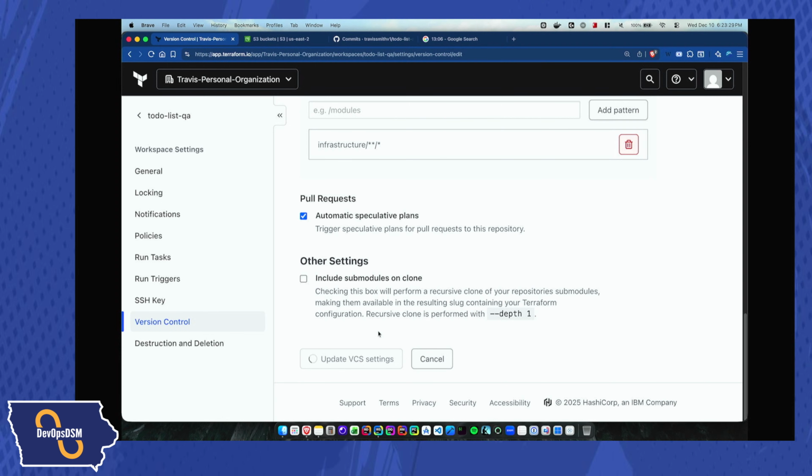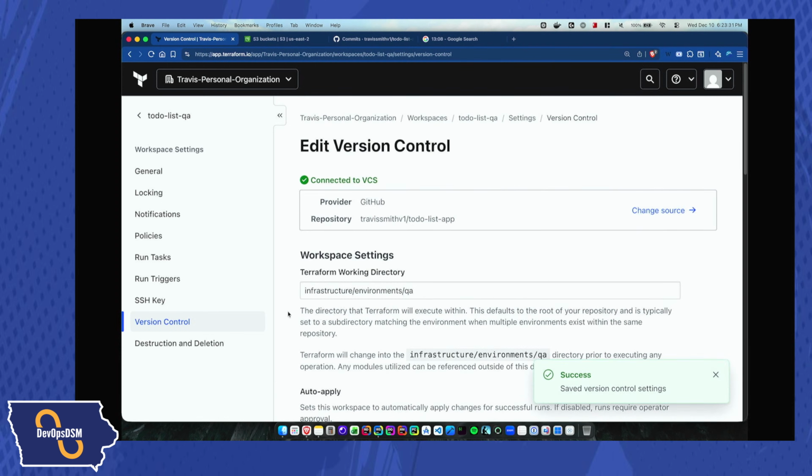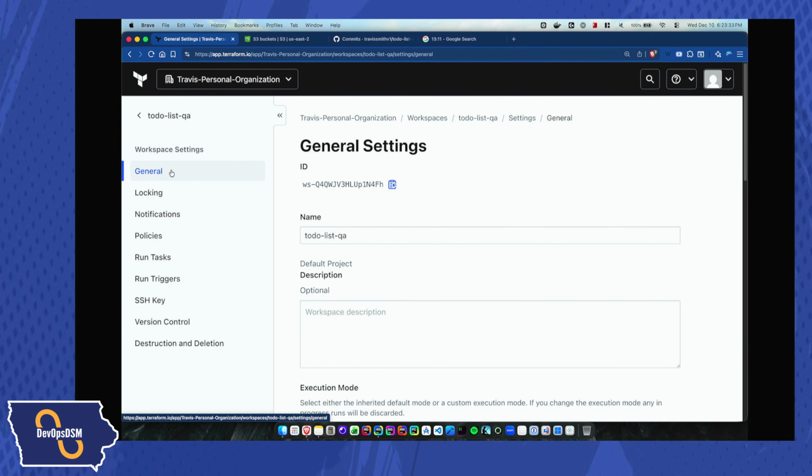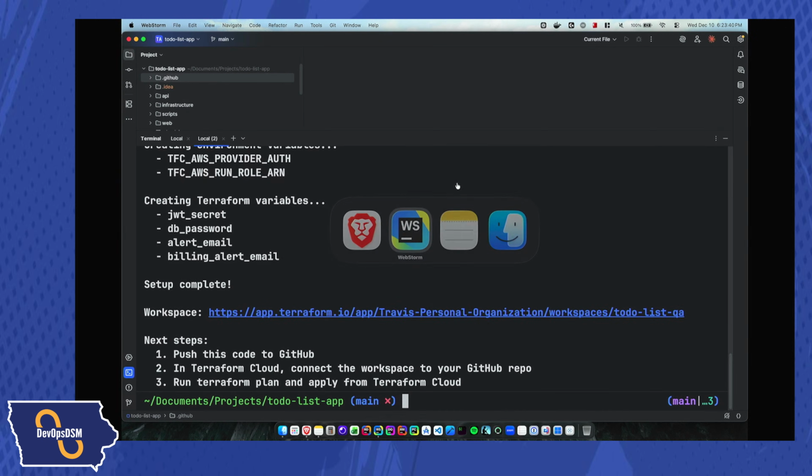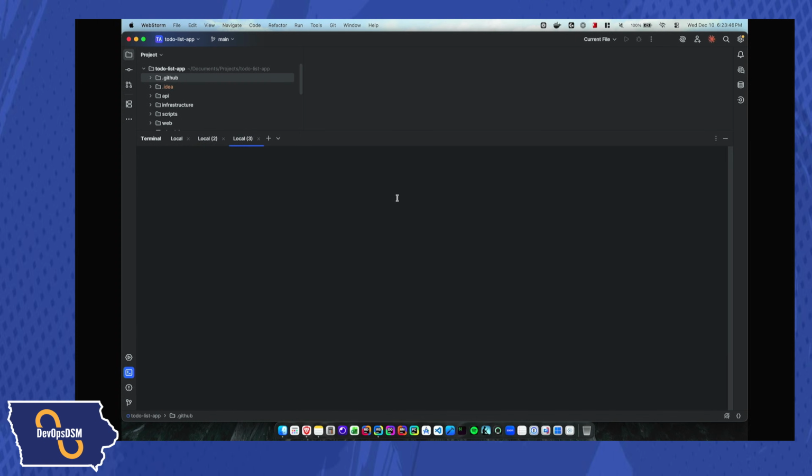And that's something that I've had to kind of manually do myself. I haven't been able to let the tool do that. So at this point, before I try to run anything, I'm going to have to make a commit. So let's go back to this and go ahead and push the changes. So I'm actually going to leave this open. We're going to go to another terminal, and I'm going to go ahead and do that.